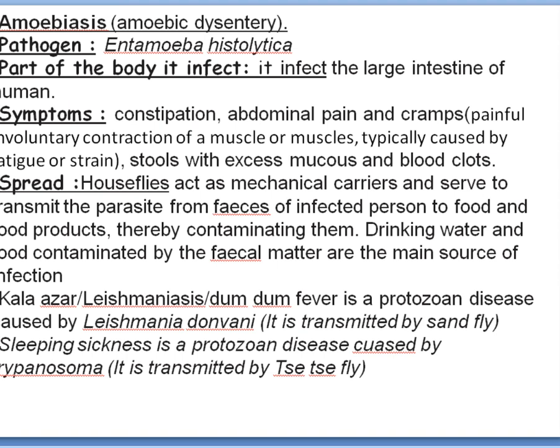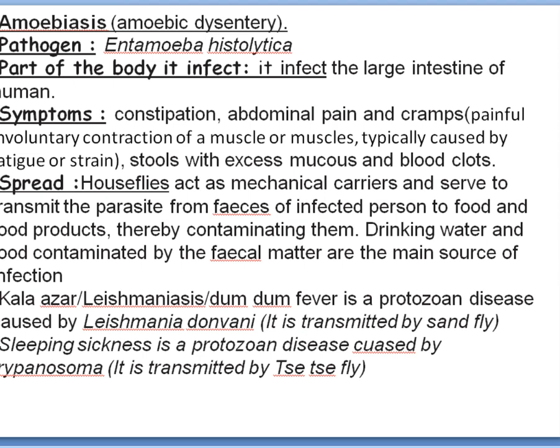How will the disease spread? The disease will spread through contaminated food and water. How will the food and water get contaminated? It is because of the houseflies which are responsible for the contamination. That is why the houseflies are called mechanical vectors. So these 3 points you have to remember for 3 marks. It can be asked even for 1 mark.